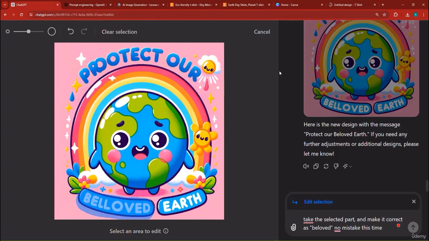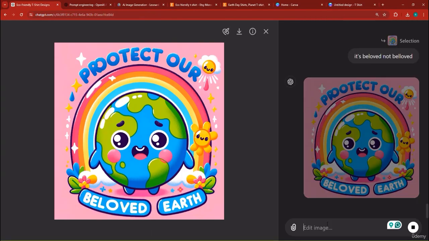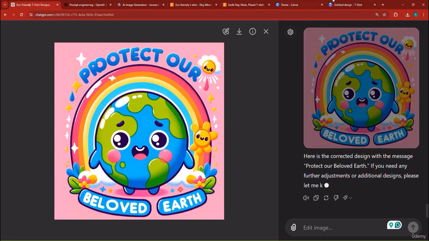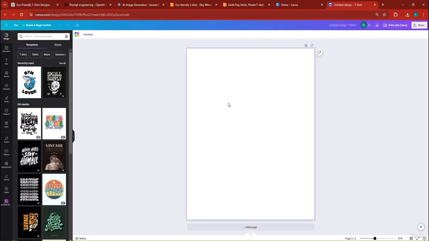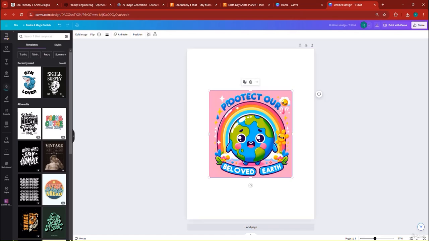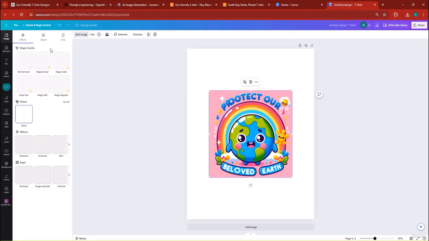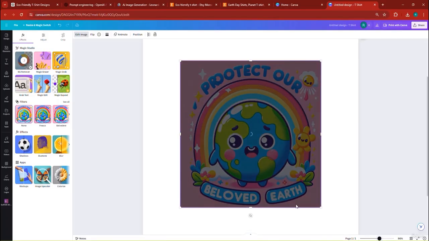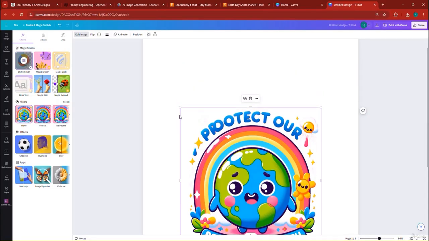And if I go back to the design, hopefully it edits it. And as you can see right now, it has pretty much corrected the design, which I can copy right back onto this design right here. As you can see, here it is. And I can edit this image. I can remove the background off of it using the Canva BG remover by just simply clicking right here on BG remover, in which case it's going to remove the background. If I zoom in, you can see that the background is removed.